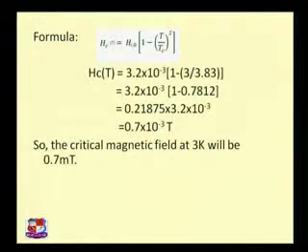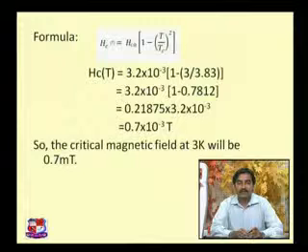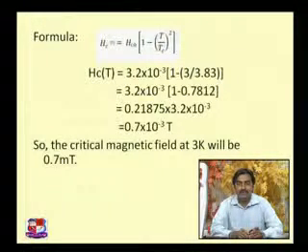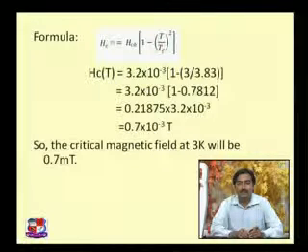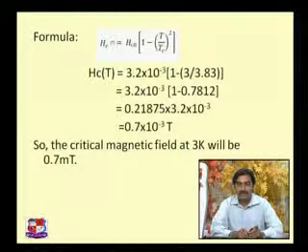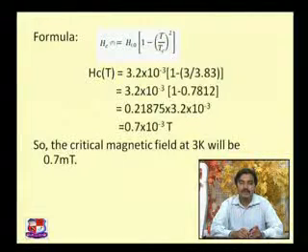This formula we are going to use. We already talked about the terms involved in this, and now if you substitute the values in that, first of all you need to find the ratio of 3 upon 3.84, that is temperature T and TC, and then you need to subtract that ratio from 1, and if you multiply the remaining terms, you are going to get 0.7 into 10 raised to minus 3 Tesla, and that is equal to 0.7 millitesla. That is a very small magnetic field required to destroy the superconducting state at T temperature.